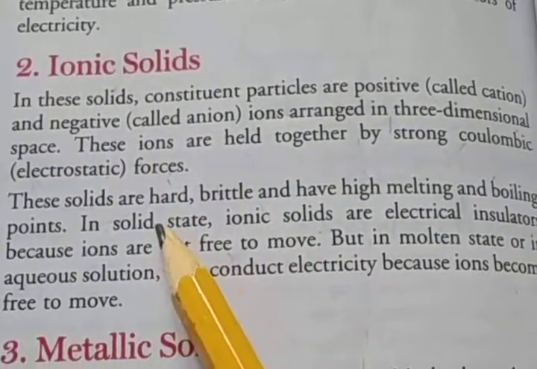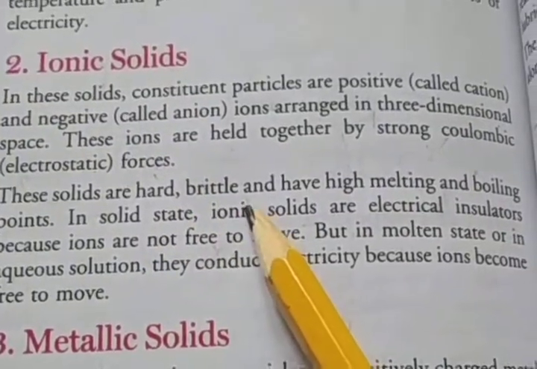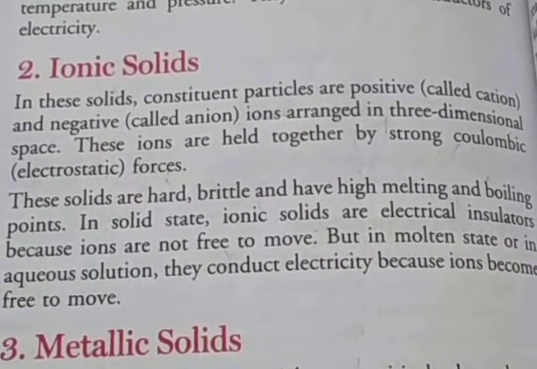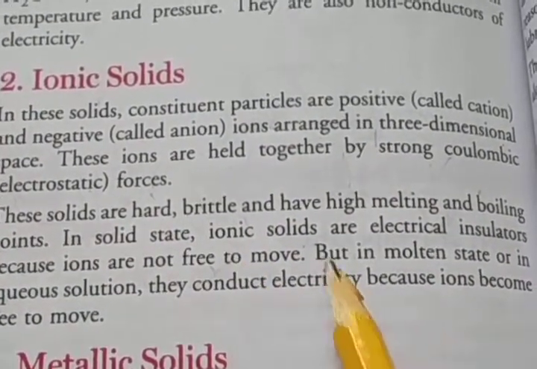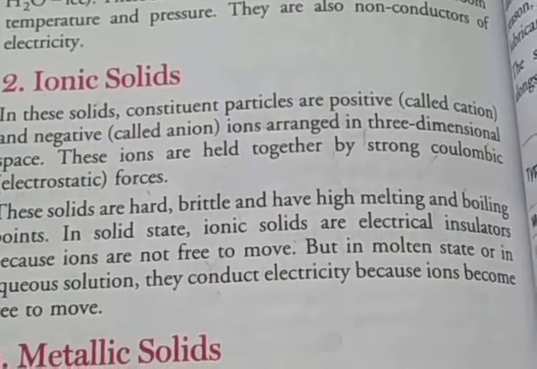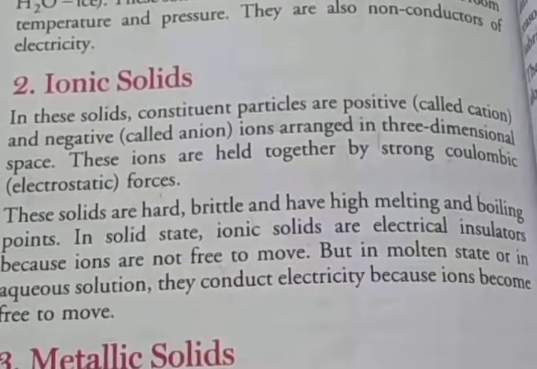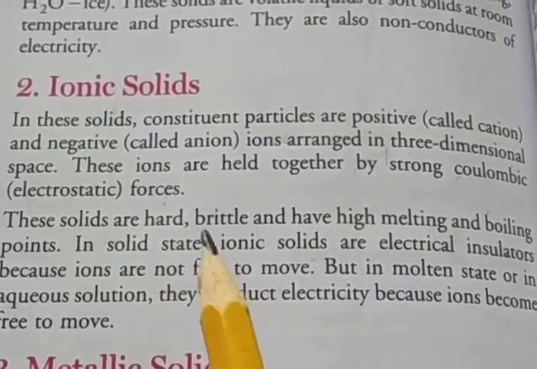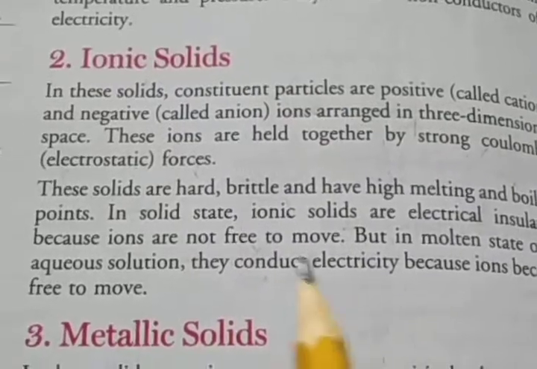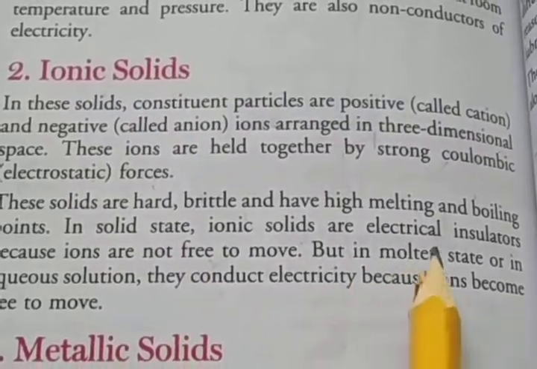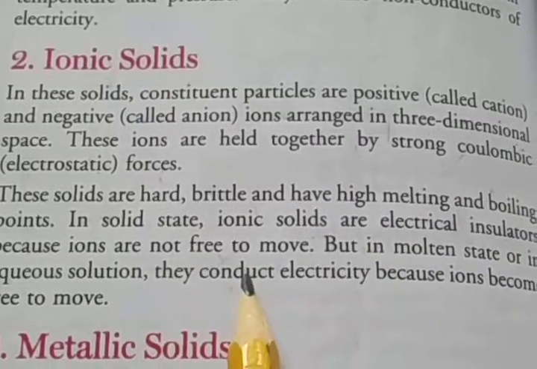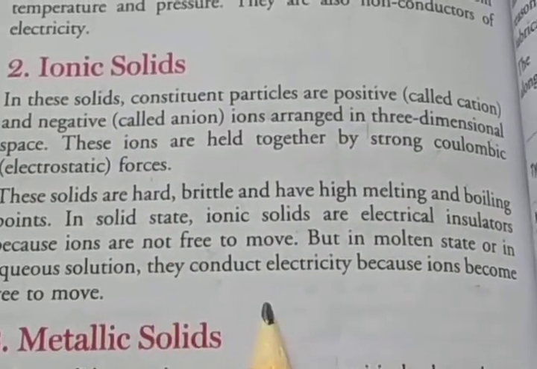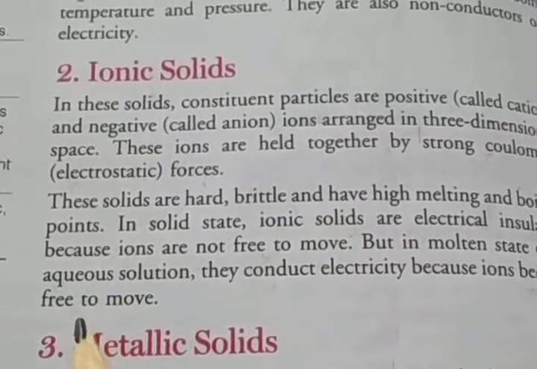Properties of ionic solids: these solids are hard, brittle, and have high melting and boiling points. In solid state, ionic solids are electrical insulators, which means they don't show conductivity, because ions are not free to move. But in molten state or in aqueous solution they conduct electricity because ions become free to move.